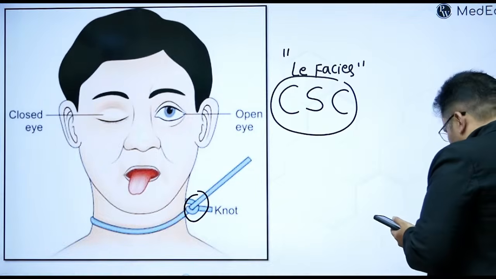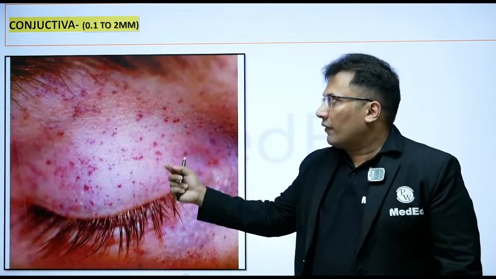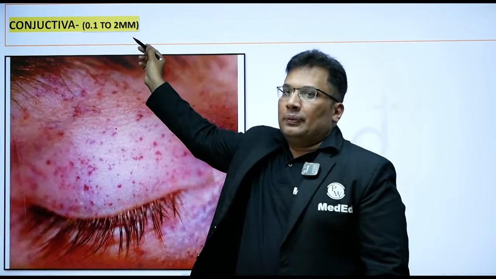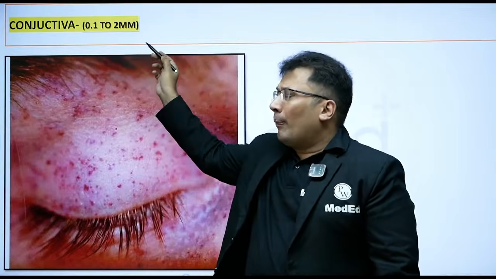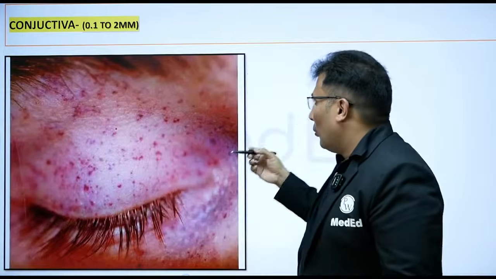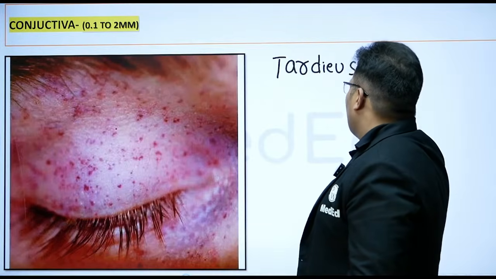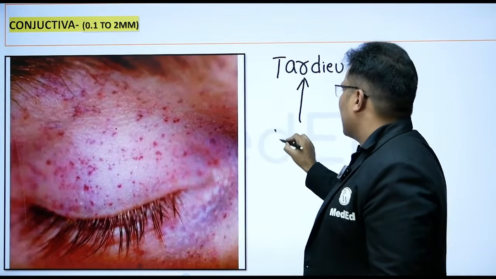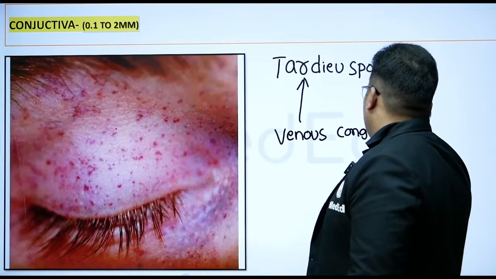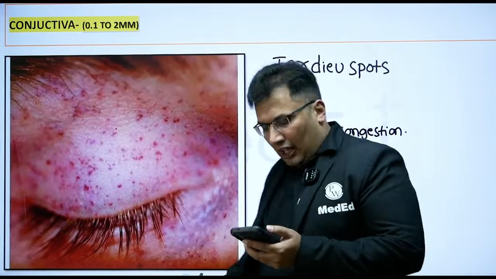Yes, good. Now comes one more finding. Look at this finding now. In a case of hanging, especially over the eyelids and conjunctiva, there are pinhead size hemorrhages, 0.1 up to 2 millimeter. What are these known as? These are known as Tardieu spots, because of venous congestion. Tardieu spots. Good. Janit, Priyanka, that's great.